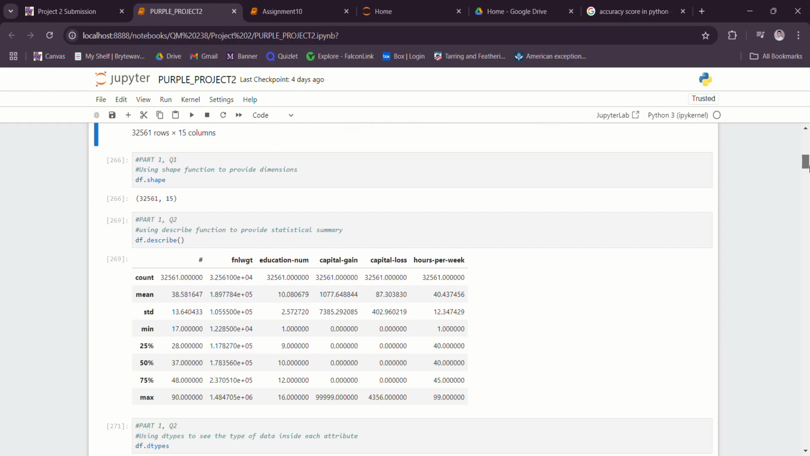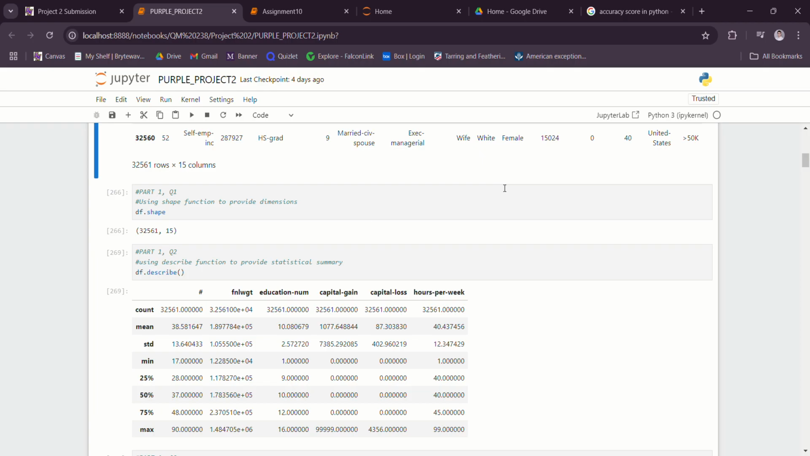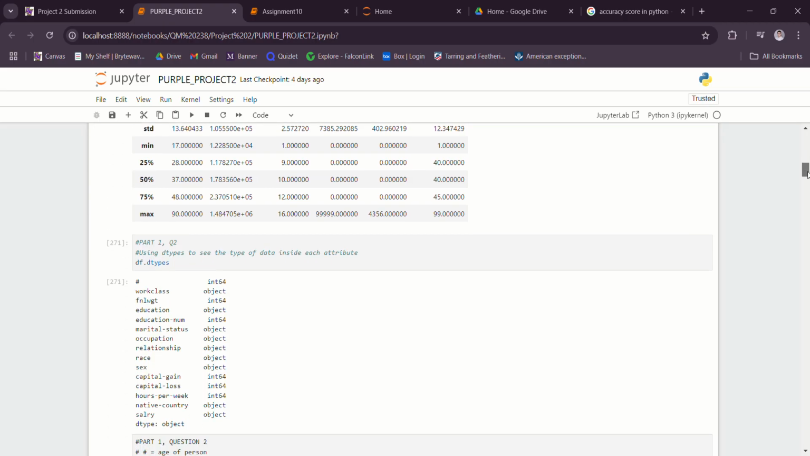So the next thing I did was I used the shape function to see the dimensions of the data frame. The data frame was 32,561 rows by 15 columns. I then used the .describe function to provide a statistical summary of all the data. I then used the .dtypes function to see the type of data inside each attribute. The int64 means an integer value, and the object means a categorical value.